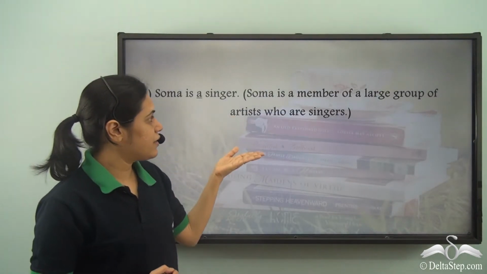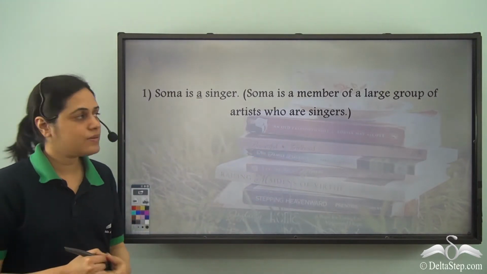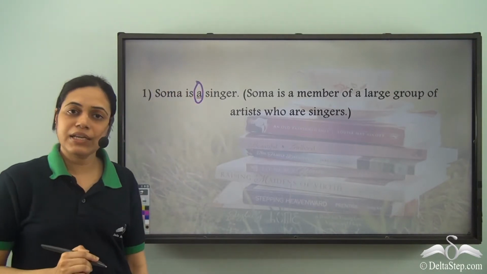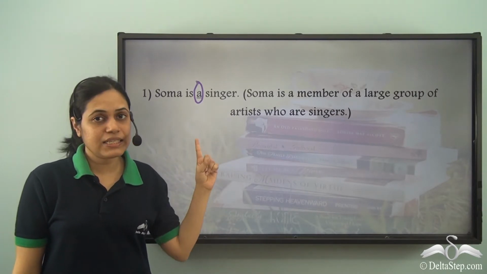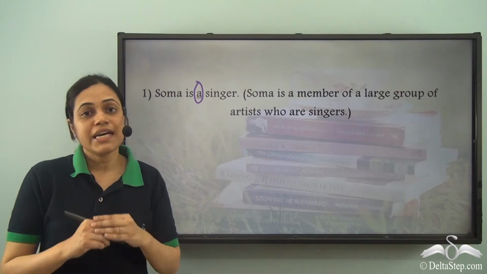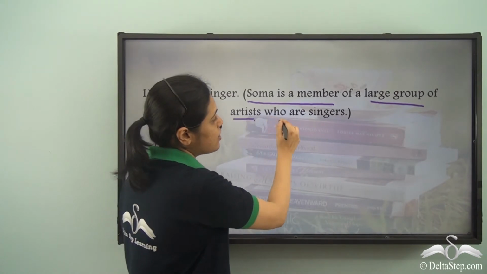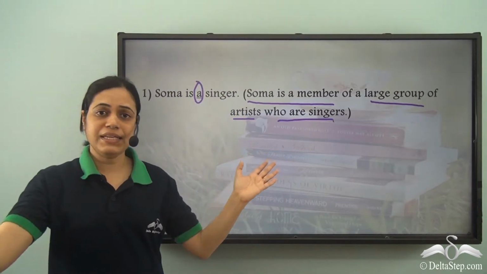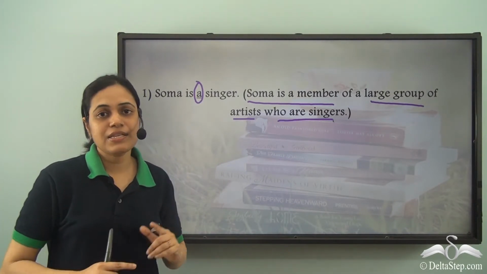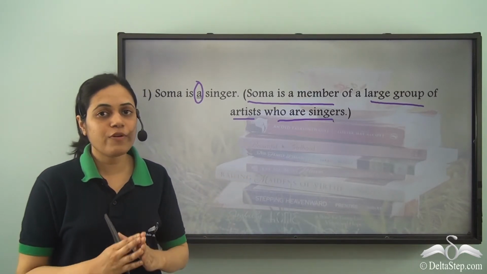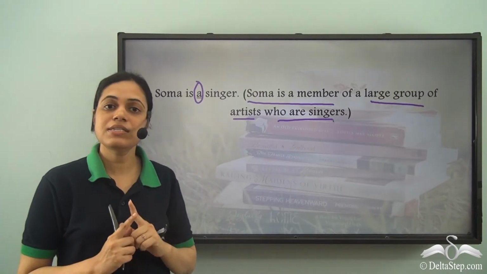Shoma is a singer. Shoma is a member of a large group of artists who are singers. So we have used article a here. Now in this case, article a has a specific function. It is telling us that Shoma is a member of a large group of artists who are singers. So there are many singers across the world, and this a over here is telling us that among that group of singers, Shoma is one singer. So Shoma is a singer.